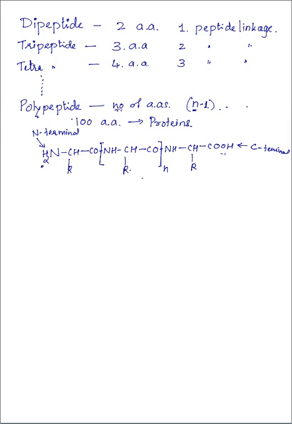So always there is a peptide bond formed between the carboxyl group of the first amino acid and the amine group of the second amino acid. Like this, the peptide bond goes on forming between the amino acids.